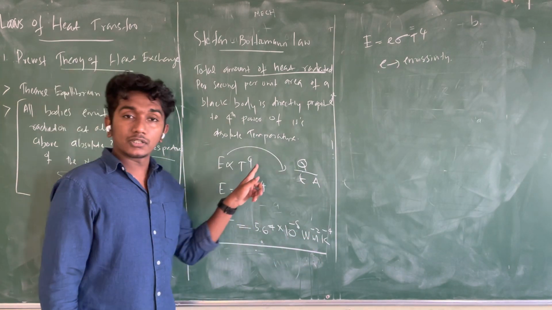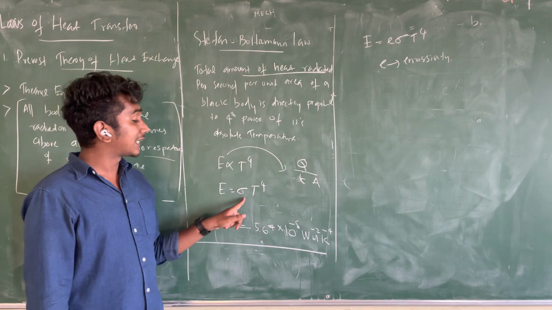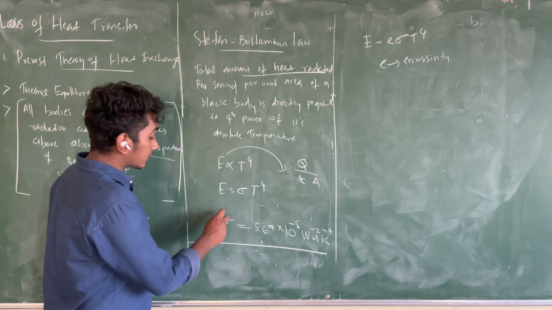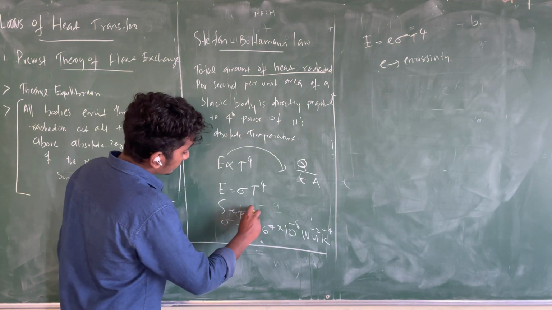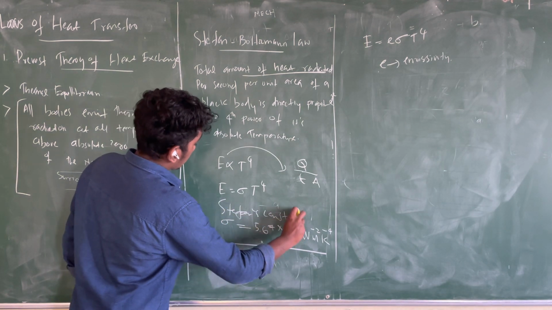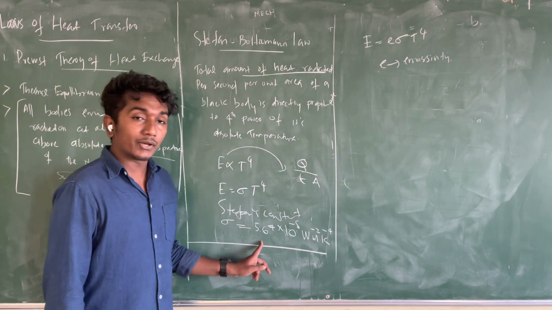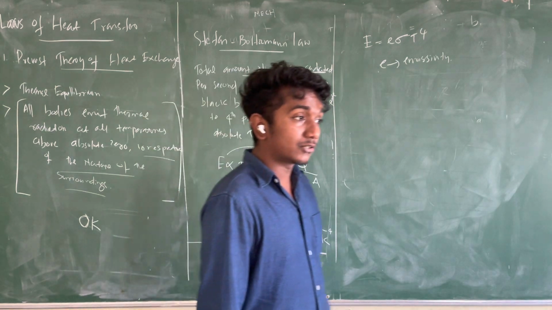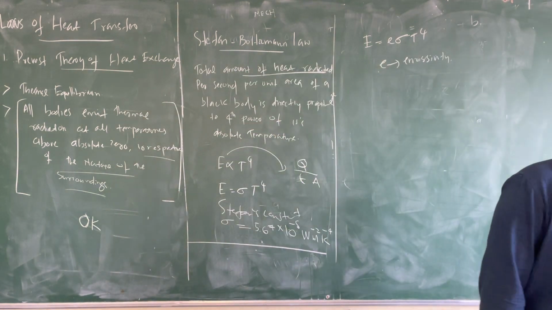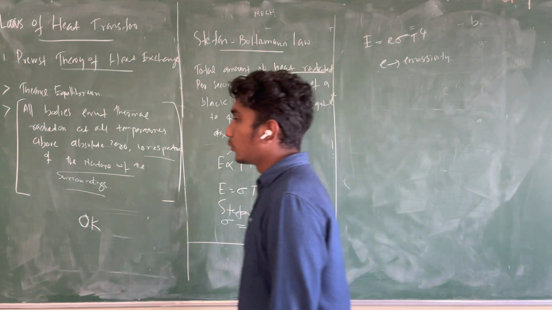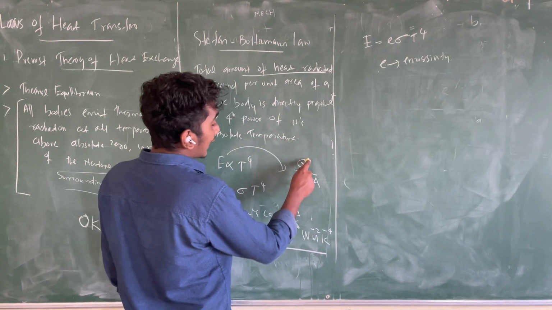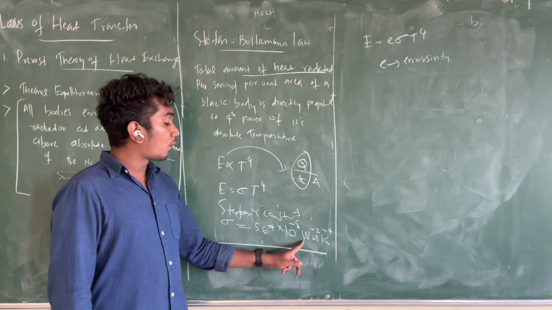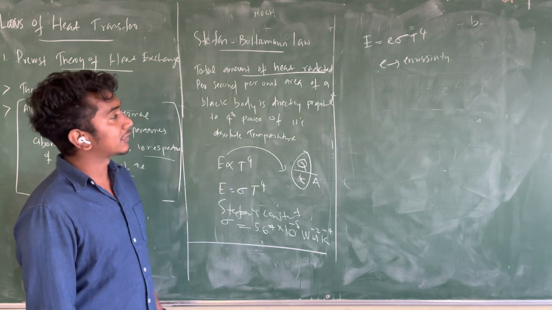So E is proportional to T raised to 4, or E is equal to sigma T raised to 4, where sigma is known as Stefan's constant. What is the value of Stefan's constant? 5.67 into 10 to the power minus 8 watt meter raised to minus 2 Kelvin raised to minus 4. The unit is important. Why watt? Energy by time, that is heat energy by time, is power.